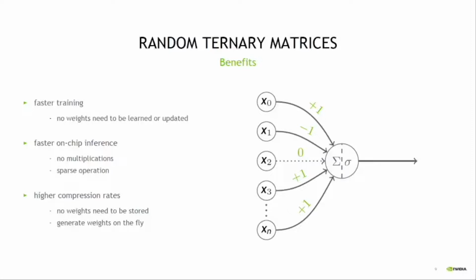Using random ternary matrices has several benefits. First, it allows for faster training, since no weights need to be learned or updated. Also, it allows for faster on-chip inference, since no multiplications are required and sparse operations are in play. Finally, we can achieve higher compression rates, since no weights need to be stored. They can simply be generated on the fly.